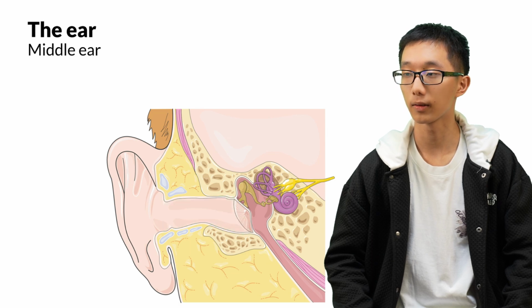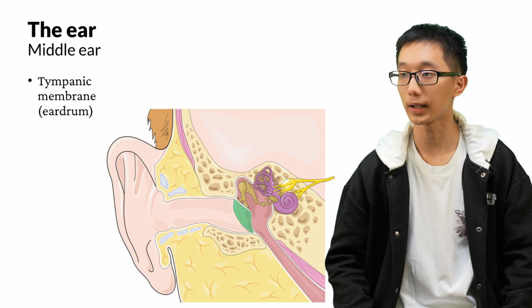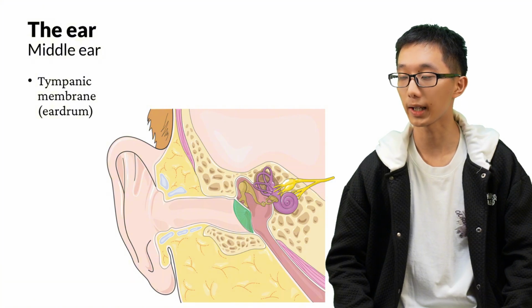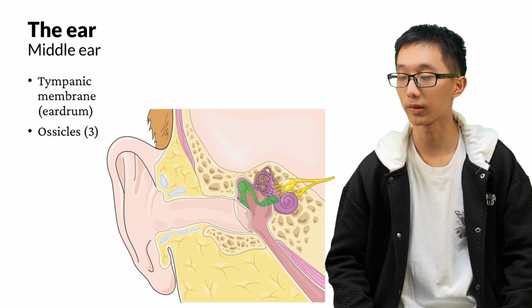Here, the middle ear. The first part of the middle ear is the tympanic membrane, which is also colloquially called the eardrum. It is a very thin membrane that vibrates with the air or whatever is around it. The eardrum is connected to little bones called ossicles. There are 3 ossicles in the middle ear. And the eustachian tube is a tube that connects the middle ear cavity with the nasal cavity.